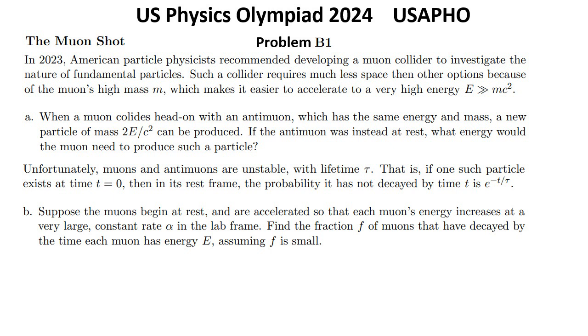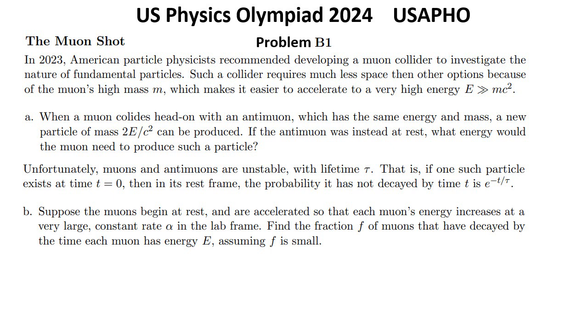Question A. When a muon collides head-on with an antimuon, which has the same energy and mass, a new particle of mass 2E over c² can be produced. If the antimuon was instead at rest, what energy would the muon need to produce such a particle?